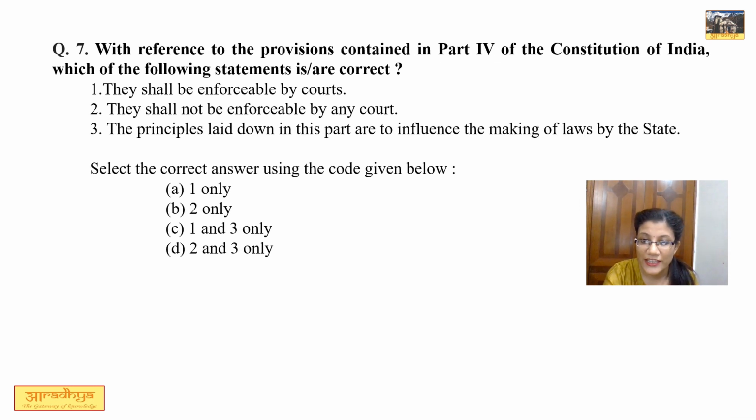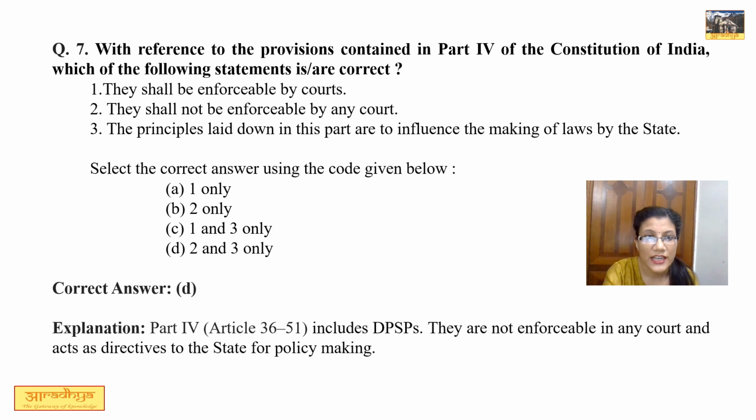Number 7. Now this is another very easy question. With reference to provisions contained in part 4 of the Constitution of India, which of the following statements are correct? Number 1. They shall be enforceable by courts. We all know that DPSPs in part 4 of a constitution are entirely not enforceable by the courts. Option 2 says they shall not be enforceable by any court, so this is a correct option.